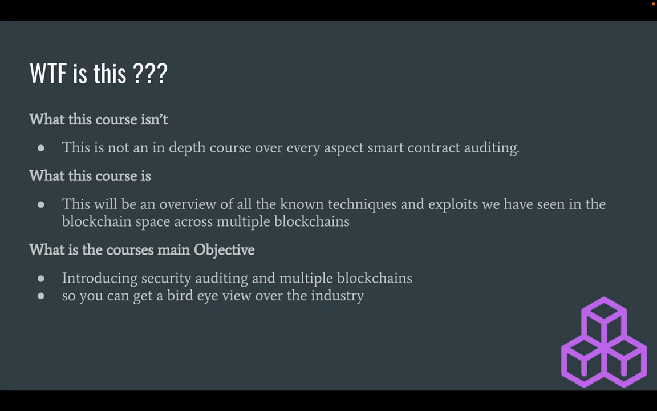So okay, what this course isn't, and what is this, right? This course won't be an in-depth smart contract auditing course, but rather a bird's eye view of smart contract auditing across multiple blockchains. The objective of the course is to introduce smart contract auditing so you know what you don't know, so you can go learn on your own for free. There are multiple resources, and you can mess around with things and figure out a lot of these things on your own.